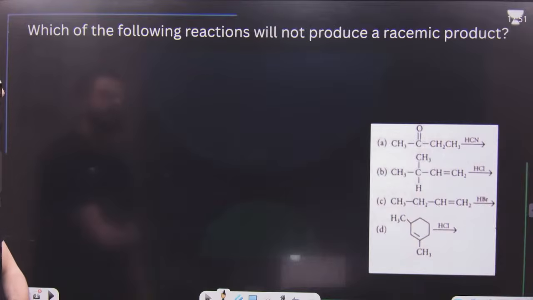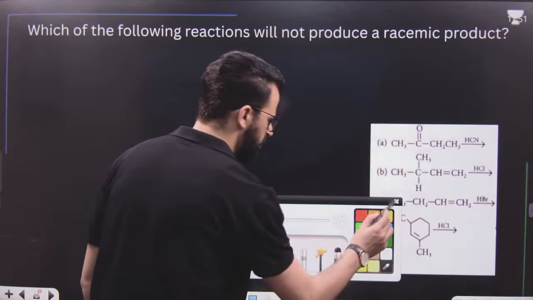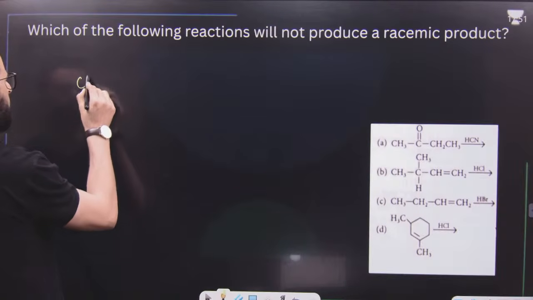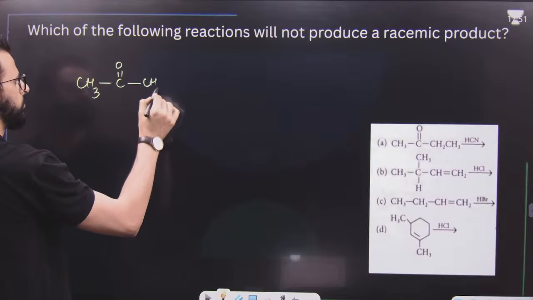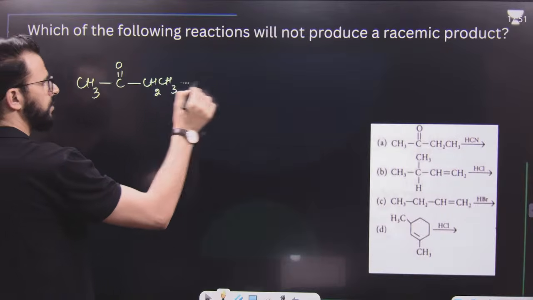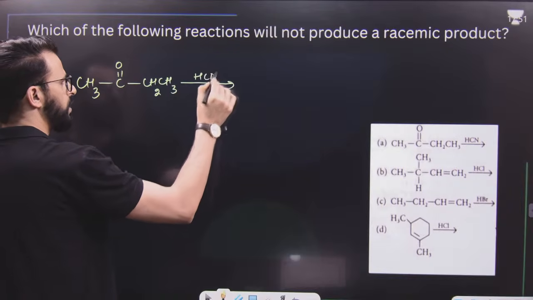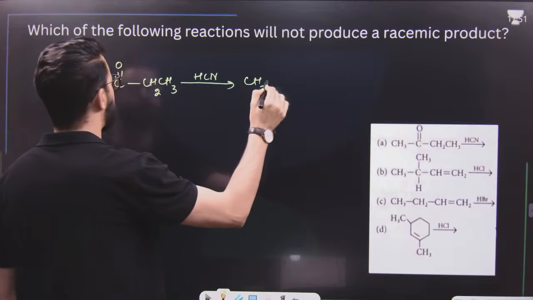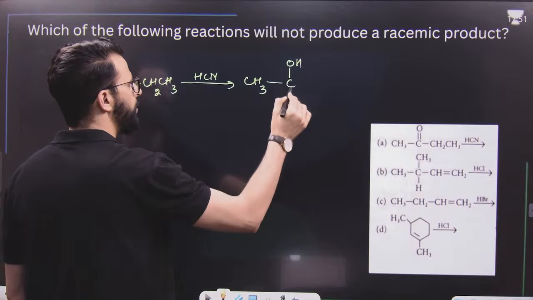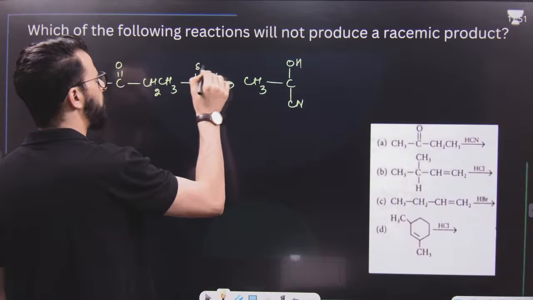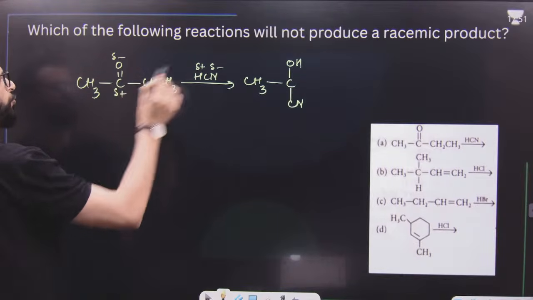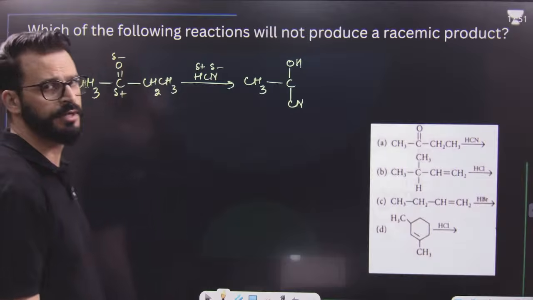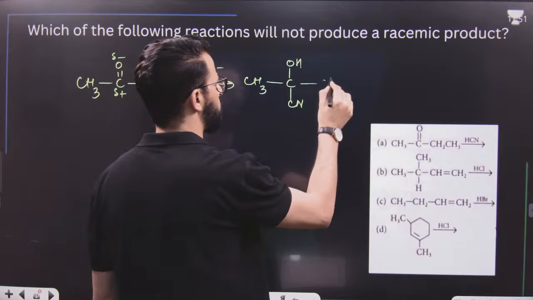After this, which of the following reactions will not produce a racemic mixture? Have a look. First, your ketone is like this. This on treatment with HCN, that means nucleophilic addition reaction, what will be the product? Product is cyanohydrin, we know this. Give negative part to positive, positive to negative, and the double bond becomes a single bond. So it will be like this.